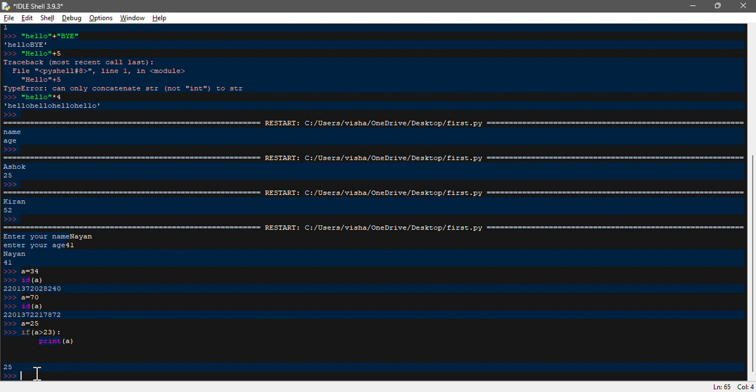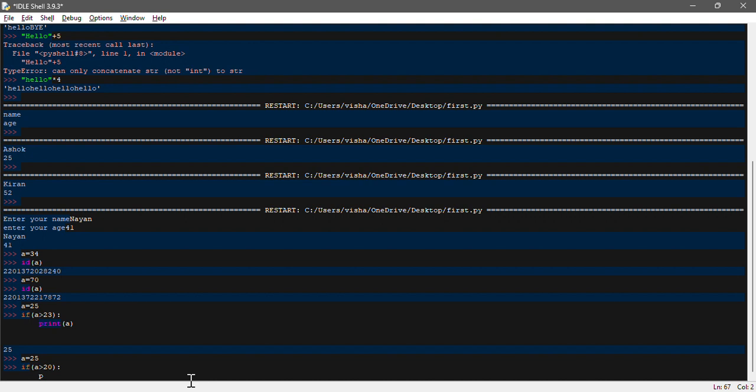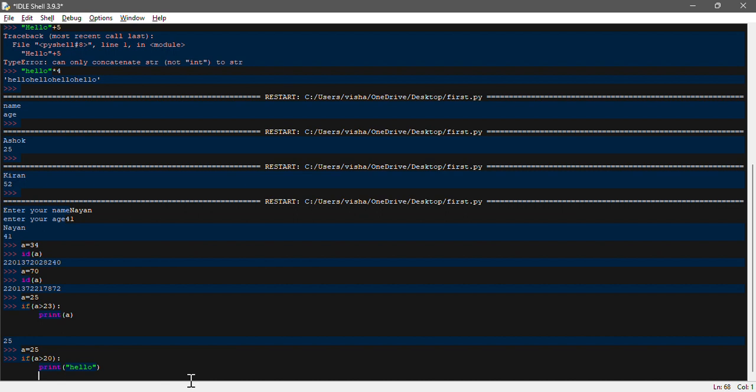If I again declare a is equal to 25, then I enter if, and in brackets a is greater than 20, then close the bracket, then termination, then hit enter, then write the print function and print my hello command over here.